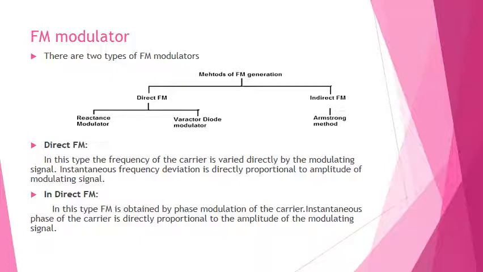So next one is indirect FM. In this type of angle modulation, FM is obtained by the phase modulation of the carrier. So the instantaneous phase of the carrier is directly proportional to the amplitude of the modulating signal.